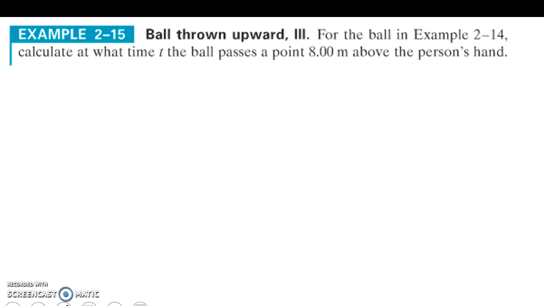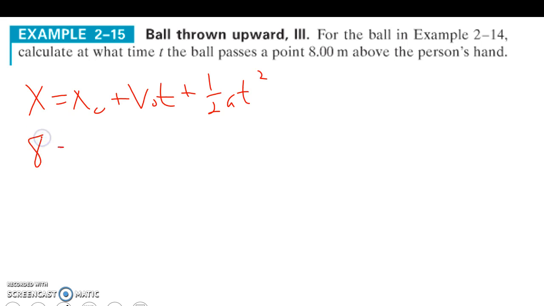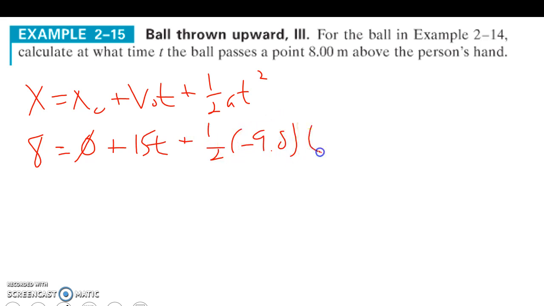We're going to use the same equation: final position equals initial position plus V0 t plus 1/2 a t squared. Our final position will be 8 meters, our initial position will be 0, initial velocity is 15t plus 1/2 negative 9.8 t squared.